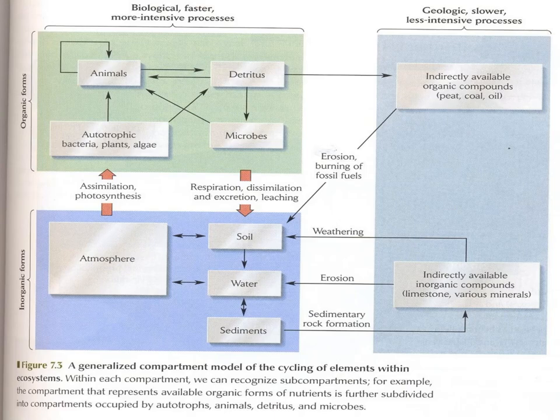From the detritus, these elements again move to the soil through the process of leaching. From the soil, these elements move to water. Even these elements form as sediments. Through the soil erosion, again the elements move to the water. Here in this picture, you can observe the movement of the elements from the atmosphere to the organisms, from the organisms back to the soil, from the soil back to the atmosphere.